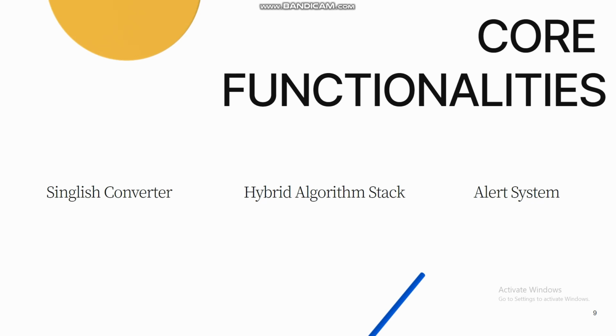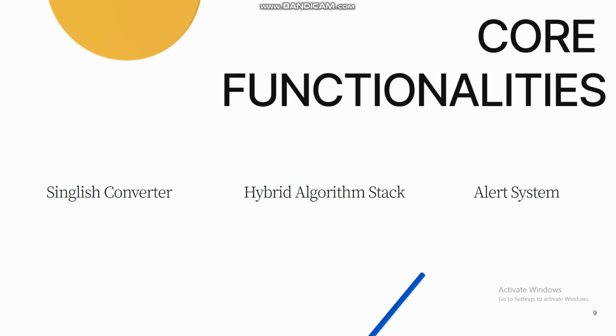A lot of social media platforms have the ability to change fonts, change languages, etc. But even though there are many options like that, there is no option to grab Singlish words, and there are no ways to detect cyberbullying if we don't have the words in Sinhala Unicode.